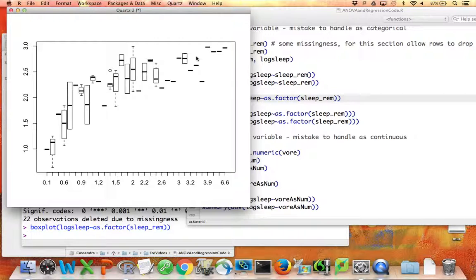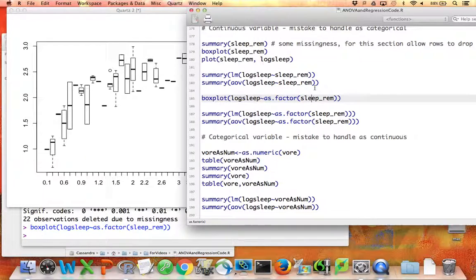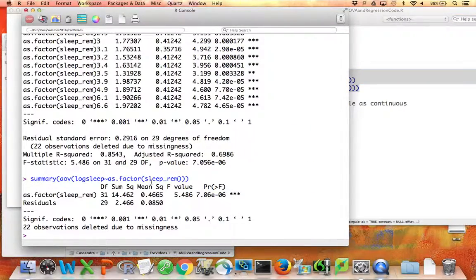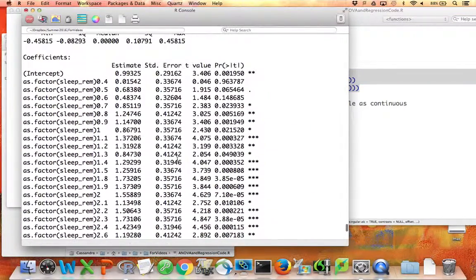But what if we incorrectly use this predictor as a categorical predictor? We're not going to be taking into account the fact that as REM sleep increases, there's some particular way that log of sleep increases. Rather, we're going to be thinking about each of these box plots as a separate entity with no particular ordering to them. So if I run the linear model and also the ANOVA, because it's the same model, just with different default output, of log sleep on the factor version of REM sleep, I should be able to tell immediately that something went wrong. So it's important that you know how to identify a situation like this.